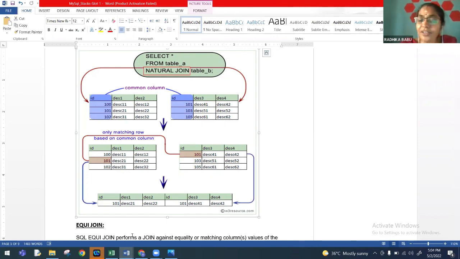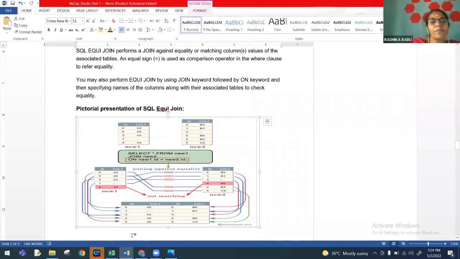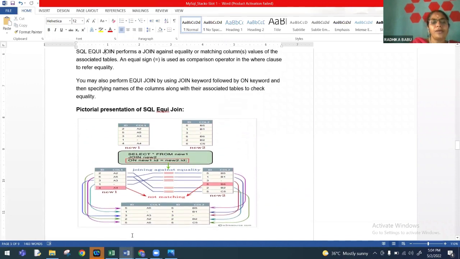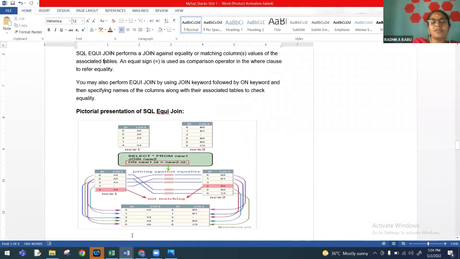And what is the advantage of using equijoin? We don't have to depend only on the common column. Supposing there are two common columns, and I would like to get the data using the second column. That is possible here. The condition can be set explicitly to obtain the corresponding rows. So equijoin explicitly defines the condition. The general syntax is select column list from table 1 comma table 2 where condition.